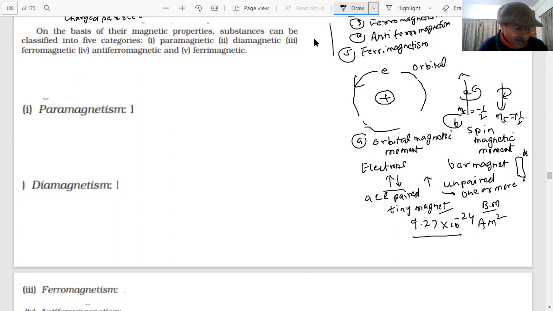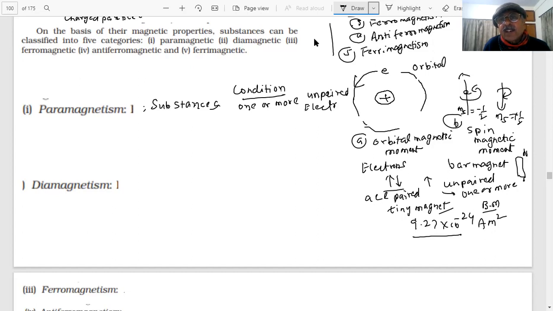Therefore, on the basis of the magnetic properties of the electrons, I am saying there are five types of it. How many? Five types. The first substances I am saying are paramagnetic substances. What is the condition? There should be at least one or more unpaired electrons. Condition is important. Everything has a condition.